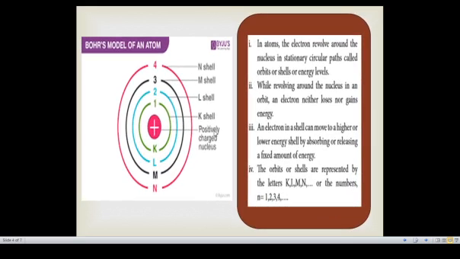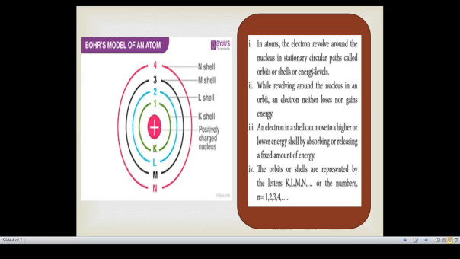The postulates given by Bohr: the first one is that in an atom, electrons revolve around the nucleus in a stationary circular path called an orbit. So around the nucleus, the electron will be only in certain particular orbits, which we call orbits, shells or energy levels.